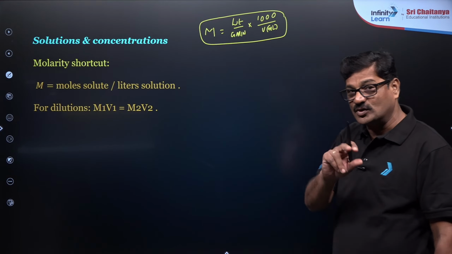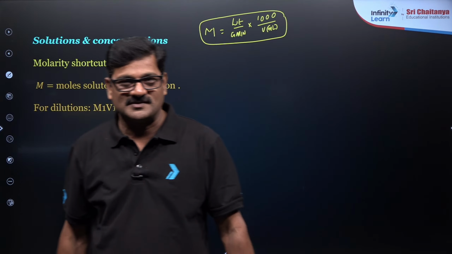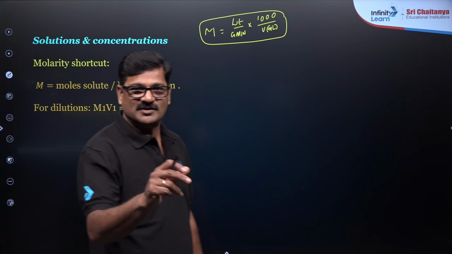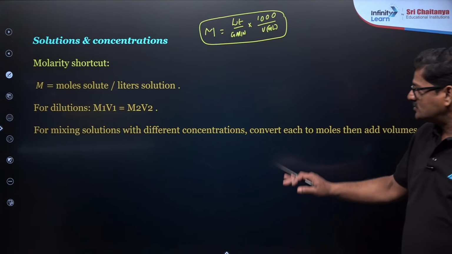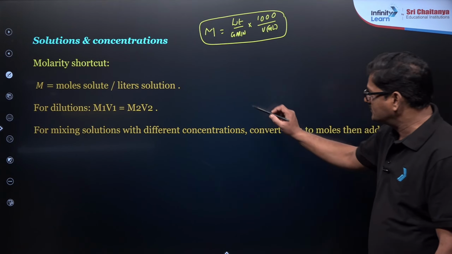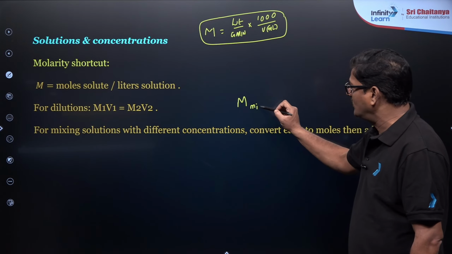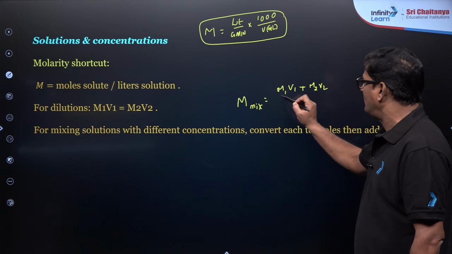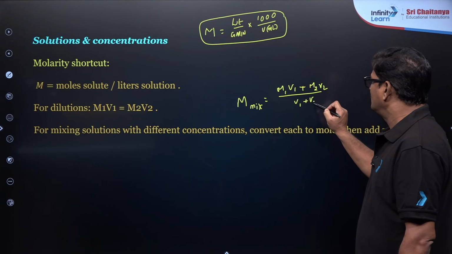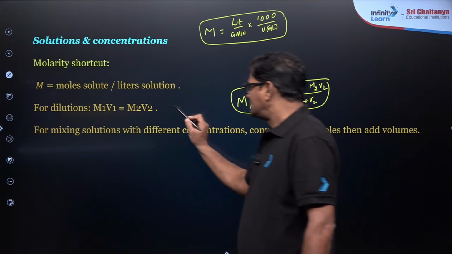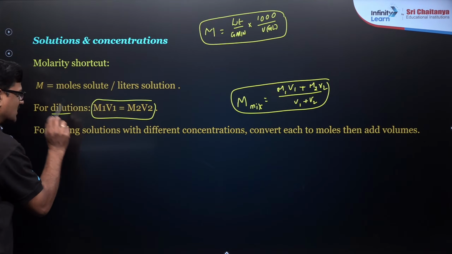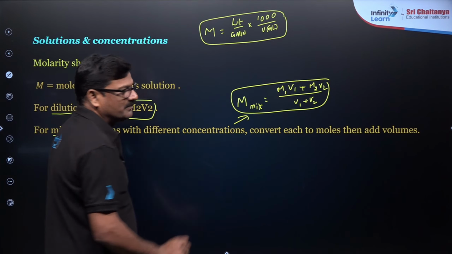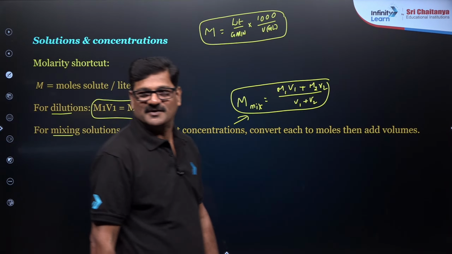And when the solution is diluted, number of moles is constant, so MV is going to be constant, and M1 V1 is equal to M2 V2. And when the solution is mixed, molarity of the mixture is equal to M1 V1 plus M2 V2 upon V1 plus V2. ये दोनों formula देखने में same होंगे. So when it is diluted, use the first formula. When the solution is mixed, use this formula. Right? That's perfect.